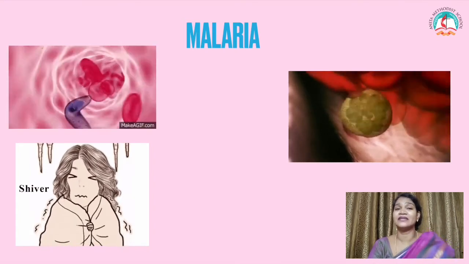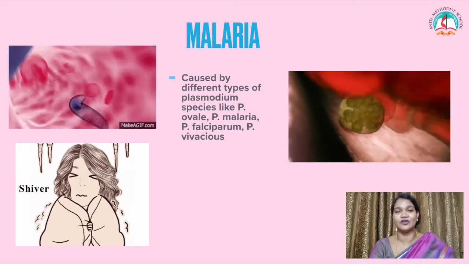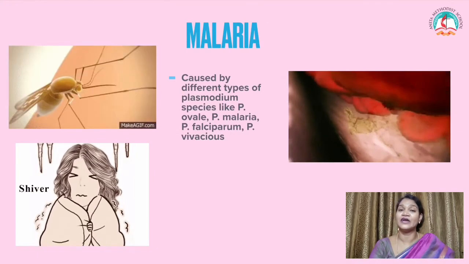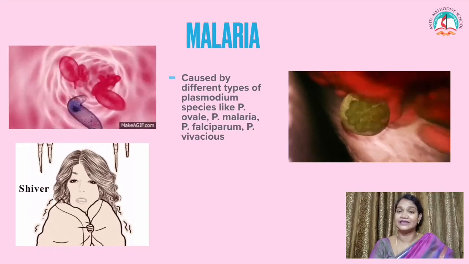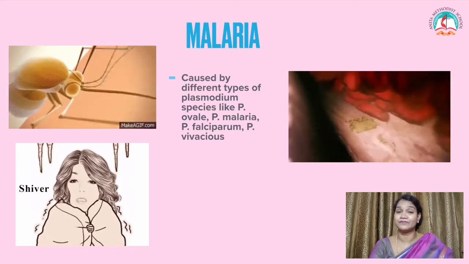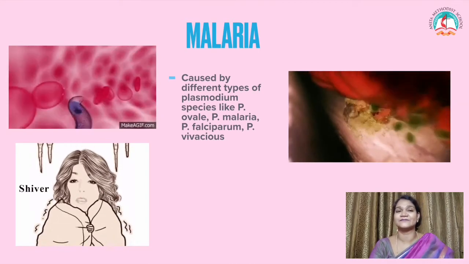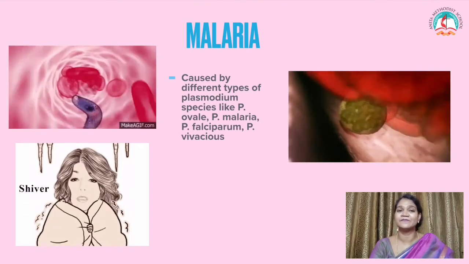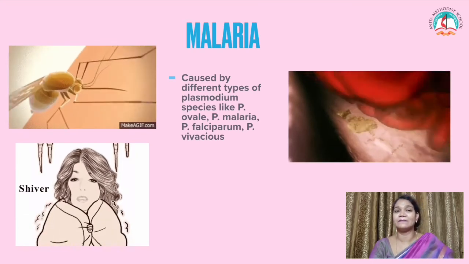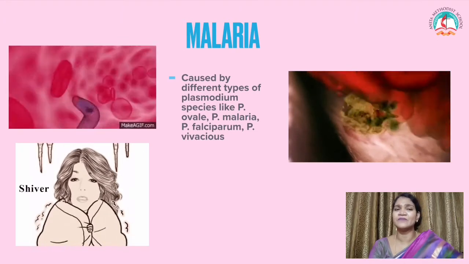So how does malaria transmit? It's transmitted by the mosquito. As we all know, the female Anopheles mosquito is the main carrier of malaria. It carries the microorganism, the protozoan called Plasmodium species. Malaria is caused by different Plasmodium species like Plasmodium ovale, Plasmodium malariae, Plasmodium falciparum, Plasmodium vivax.